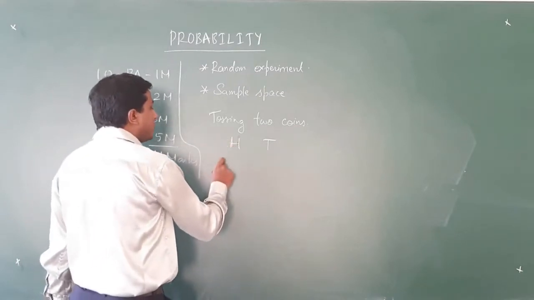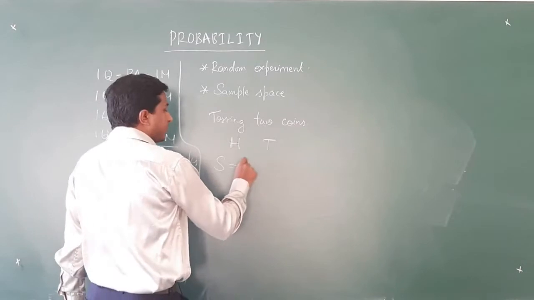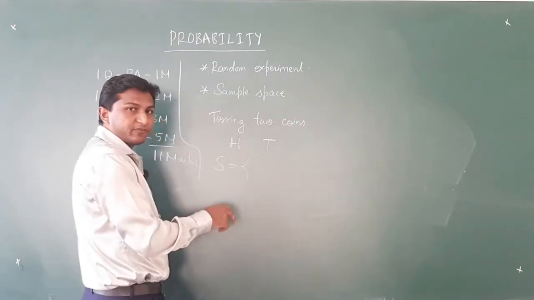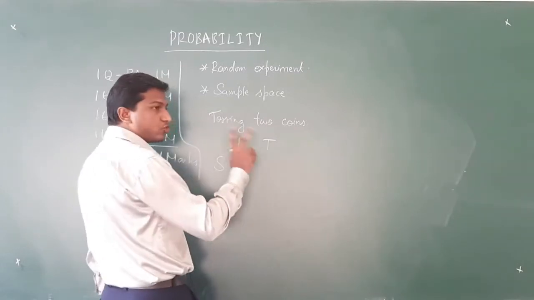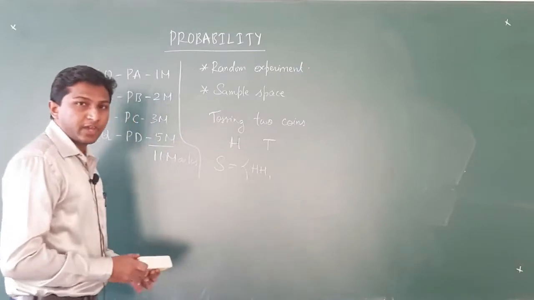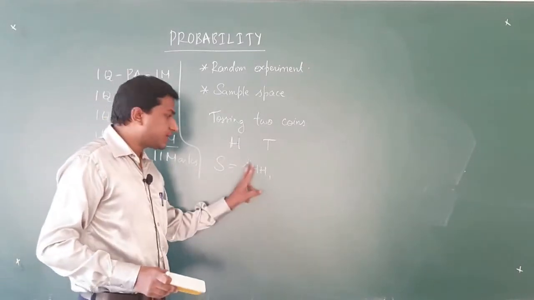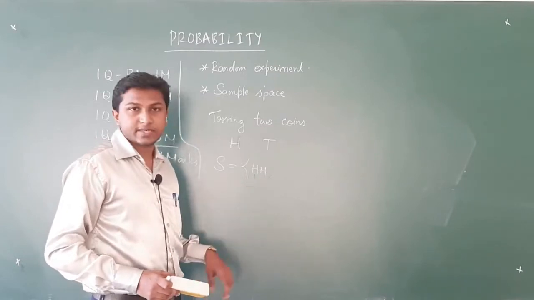So, I have to write a capital letter of the English alphabet because it is a set. I open the flower bracket. The first outcome will be 2 heads, so I will write it as HH. HH describes getting 2 heads: heads on the first coin, heads on the second coin.